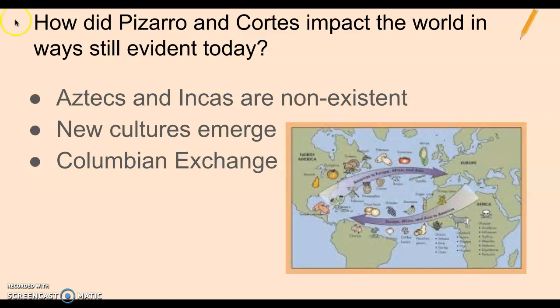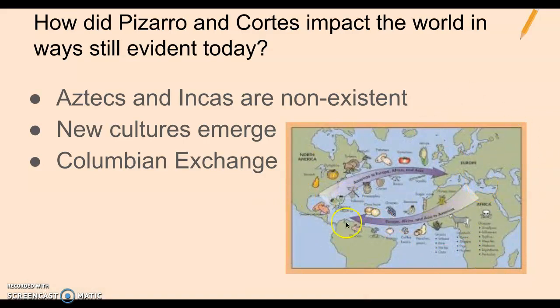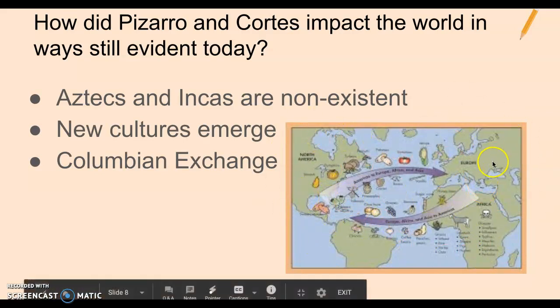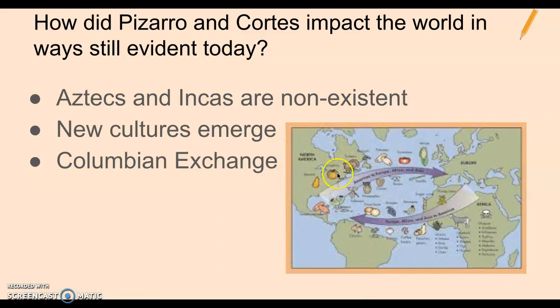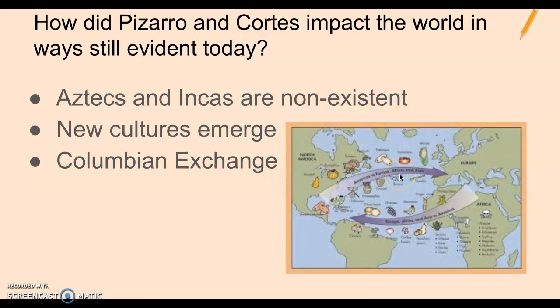And then finally, we can see this today as well through trade. And tomorrow we'll go deeper into the Columbian Exchange. But essentially, and we mentioned this yesterday, once the Europeans start trading with the New World, the Old World and the New World are connected forever. And they're never, ever, ever going to stop trading their goods and resources. And this is something that we still see today.